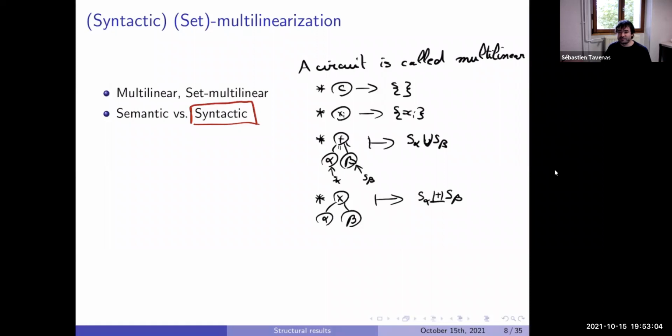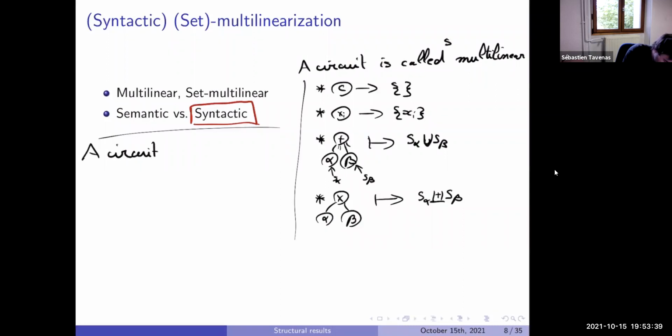If we want syntactic set multilinear, we associate with each gate a set of indices, the set corresponding to the set of the partition we want to look at. When you have the sum, we do the union, and when you do the multiplication, we want to be sure. Set multilinear is a bit more, because for the addition, I want all the sets to be the same.